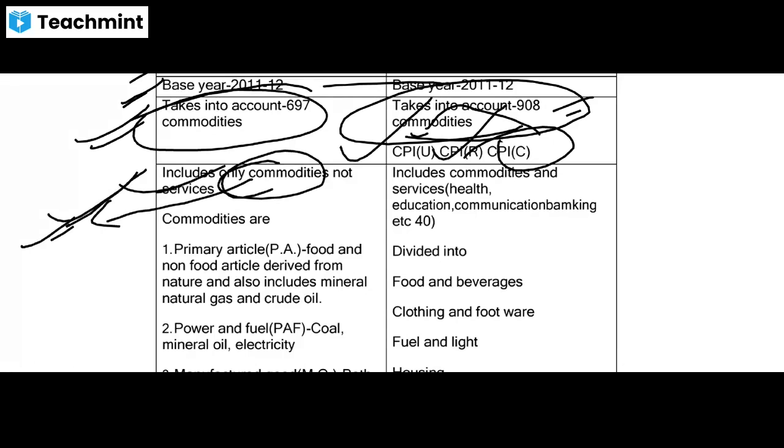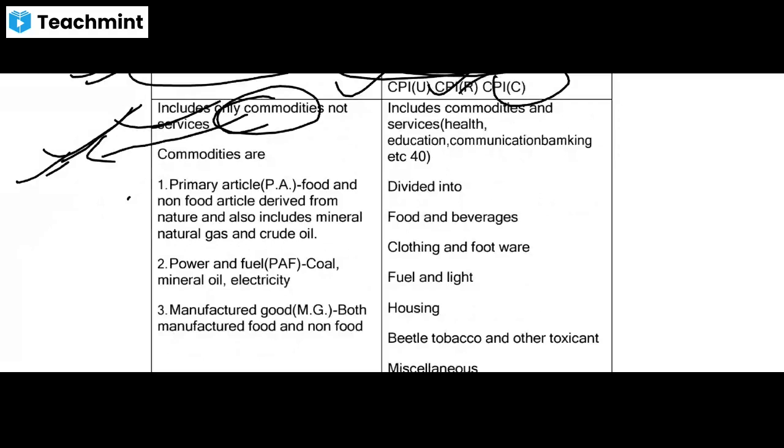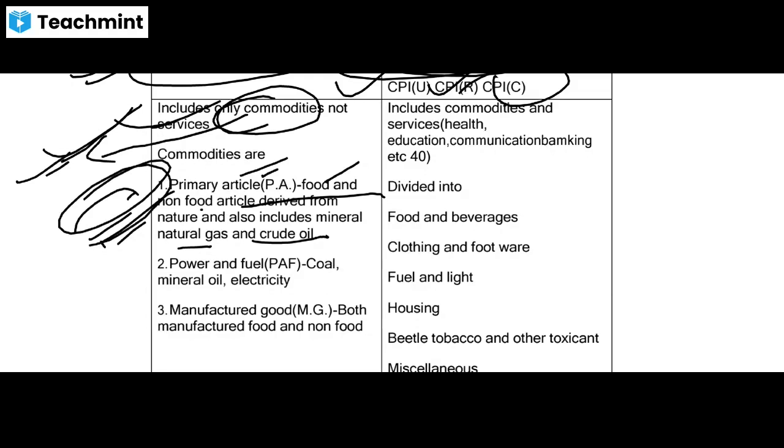And what commodities they include while calculating this WPI are primary article like food and non-food articles derived from nature, and also include mineral, natural gas, and crude oil. Okay, so these are all primary articles, means primary products.